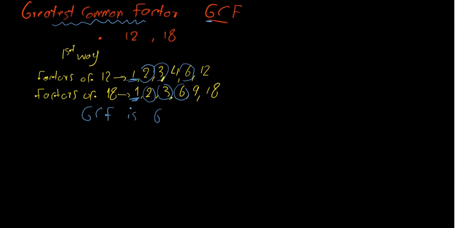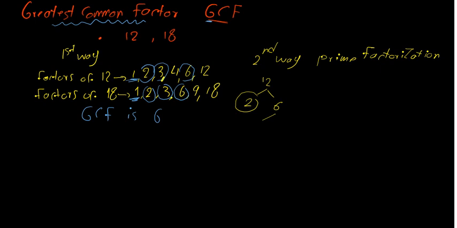But the second way is by using prime factorization. By using the prime factorization, we want to write the prime factorization for 12 and 18. The prime factorization of 12 is 2 times 6. 2 is prime. And 6 is 2 times 3. 2 is prime. 3 is prime.